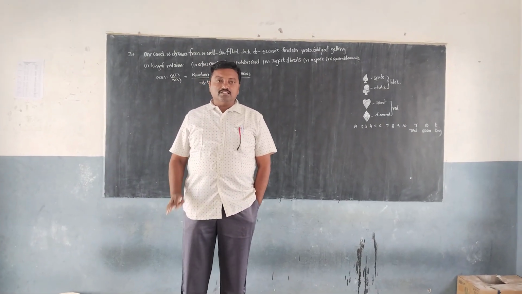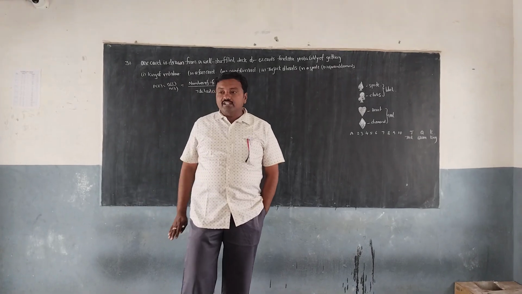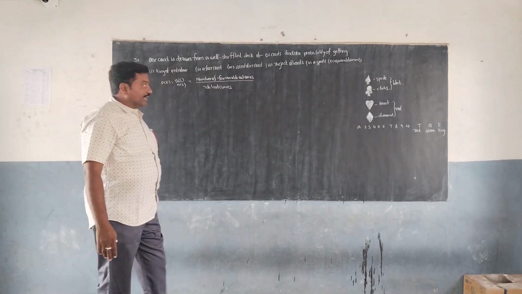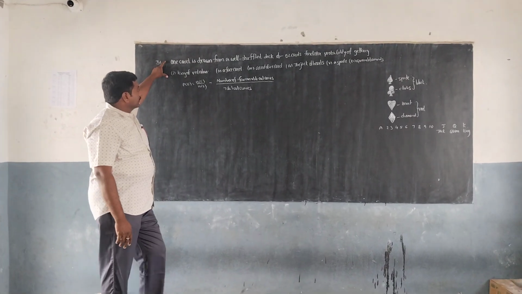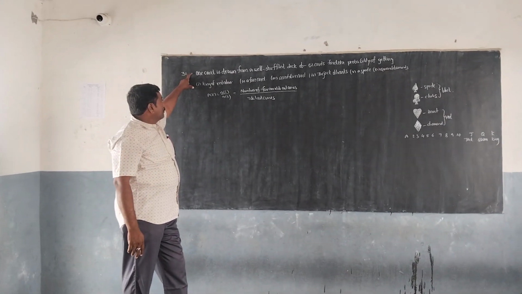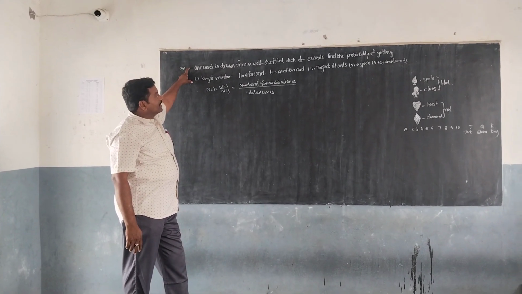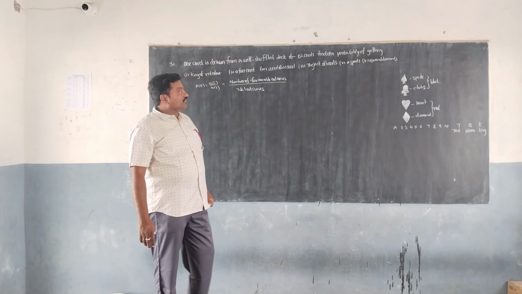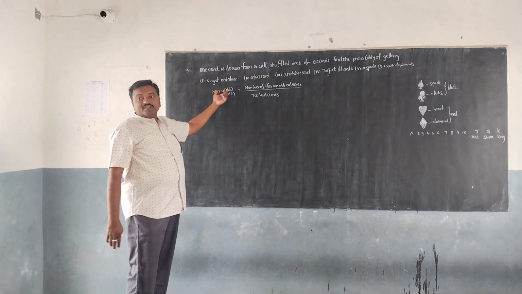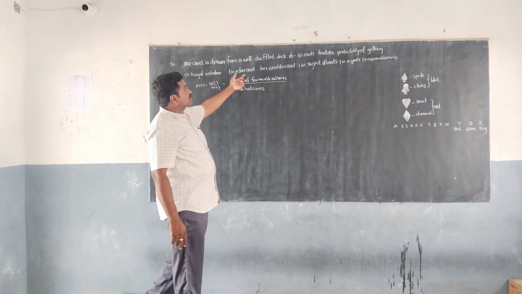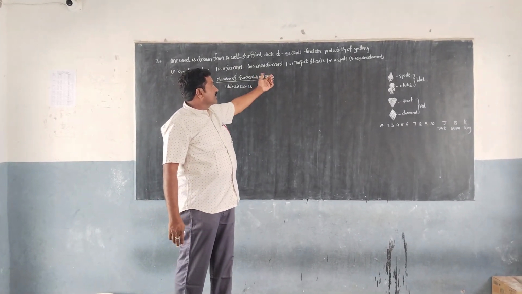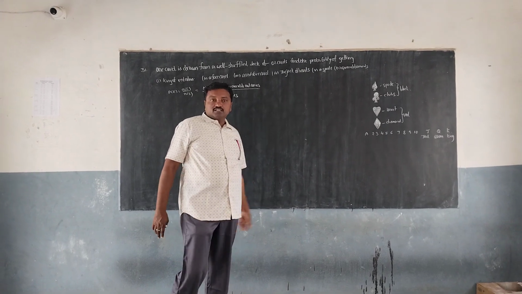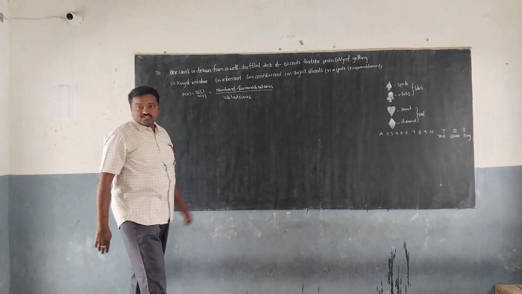Today we are discussing public examination question 31. It is a probability question for 8 marks, and it is a very important question. One card is drawn from a well shuffled deck of 52 cards. Find the probability of getting a king of red color, a face card, a red face card, the jack of hearts, a spade, and the queen of diamonds. They are asking 6 questions, sir.